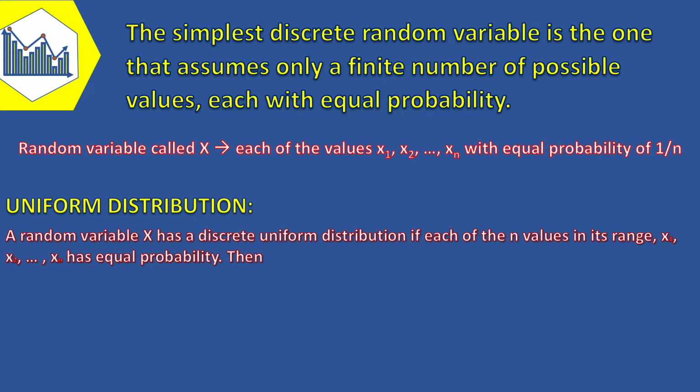A random variable x has a discrete uniform distribution if each of the n values in its range, that is x1, x2, x3 up to x sub n, has equal probability. Then the f of x sub i equals 1 over n.